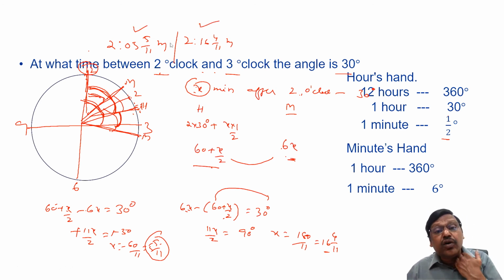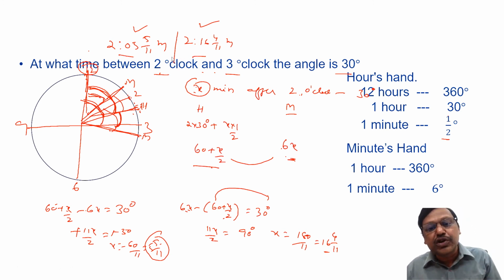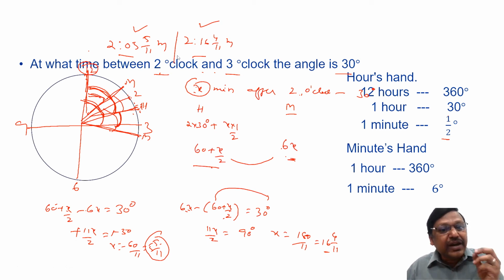Then somebody will have a doubt, will there always be two possible answers? Not necessarily. If every angle happened twice in every hour, then 12 times 2, that is 24 times, it should happen. But we discussed it will happen 22 times only. Sometimes it will happen only once. But let's not go so deep into the concept. It's not required, as I said, for competitive exams.